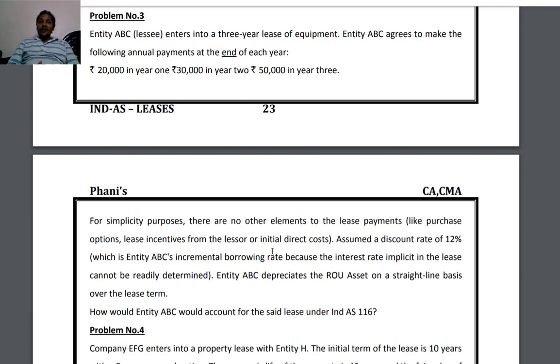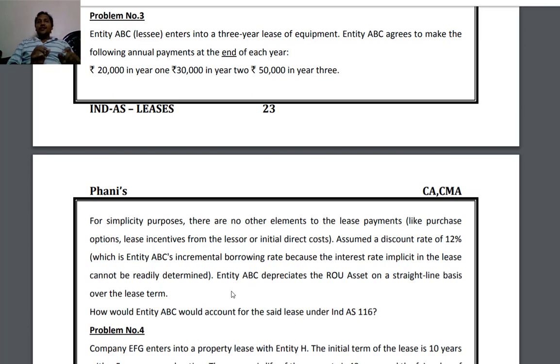For discounting, if the implicit rate of interest is available, we will consider that. He is saying the implicit rate of interest in the lease is not available. So the incremental borrowing rate, 12%, is the rate at which we have to discount. Entity ABC depreciates the right of use asset on a straight line basis over the lease term. How will entity ABC account for the said lease under Ind AS 116?